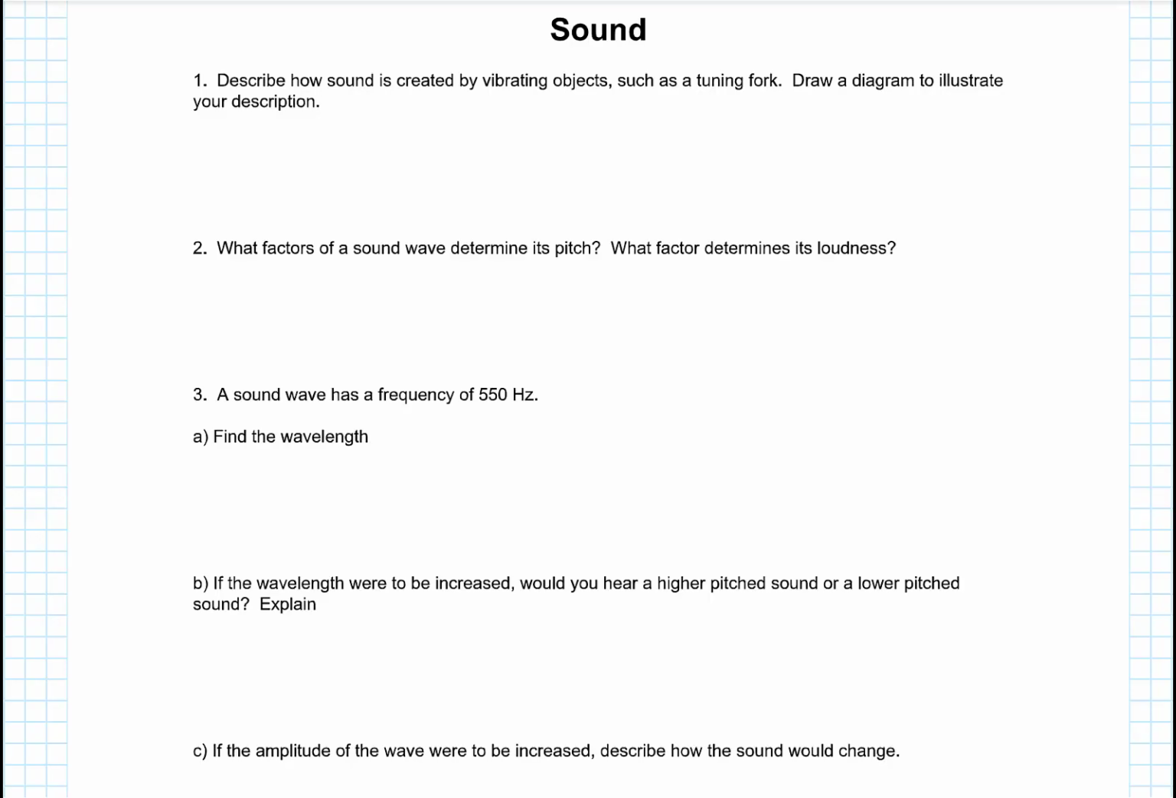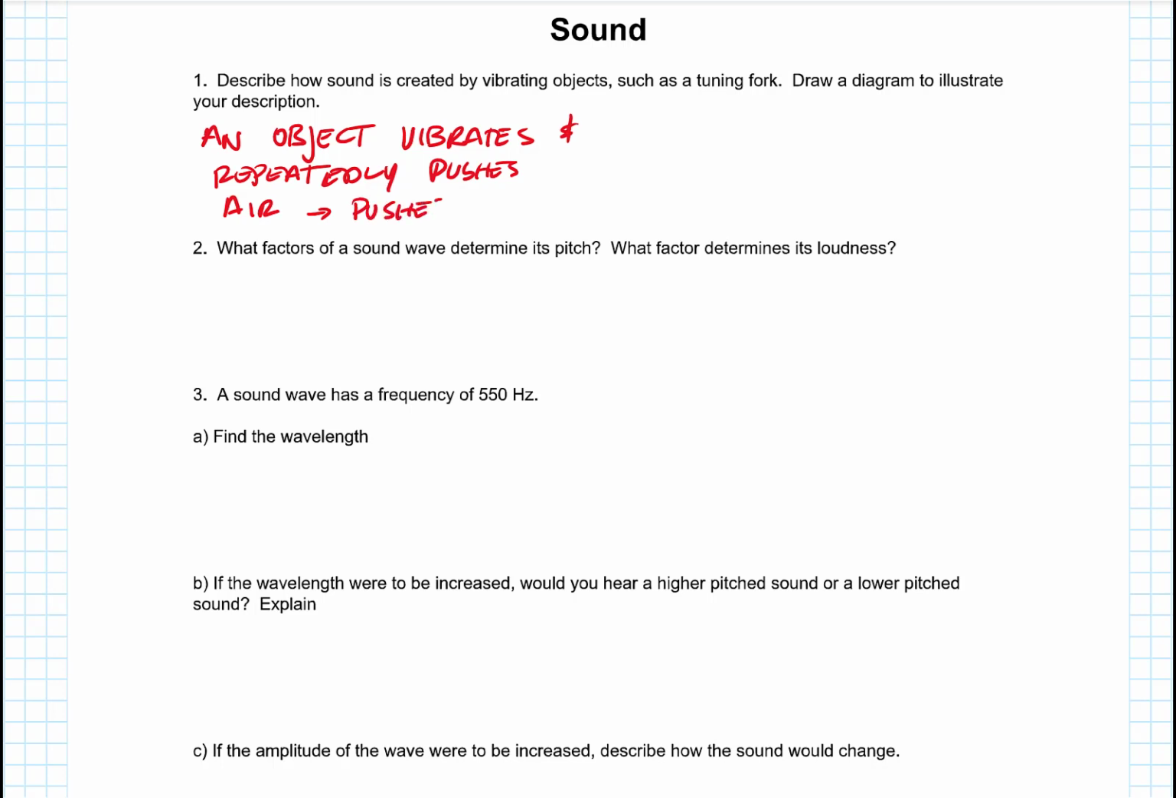So, here's our sound solutions. Sound is created by an object source. The object vibrates and repeatedly pushes the air. Those pushes are sound waves.